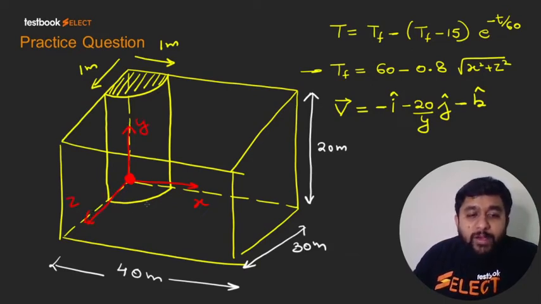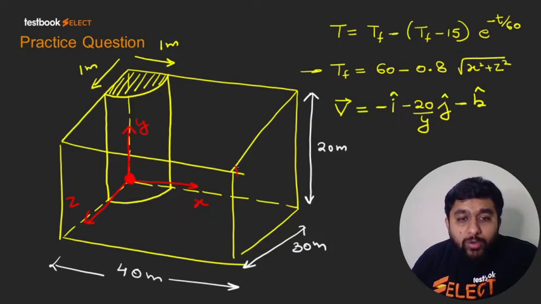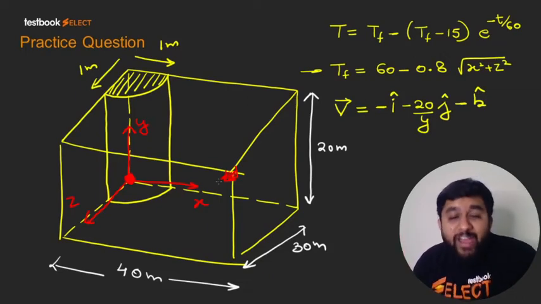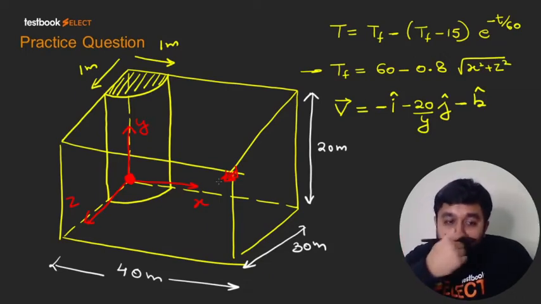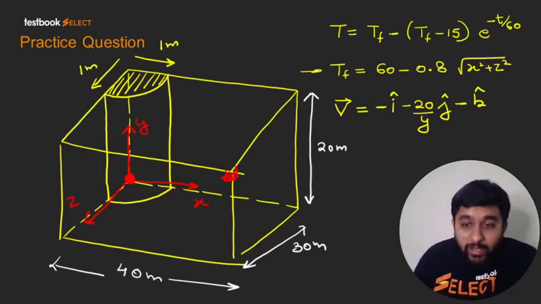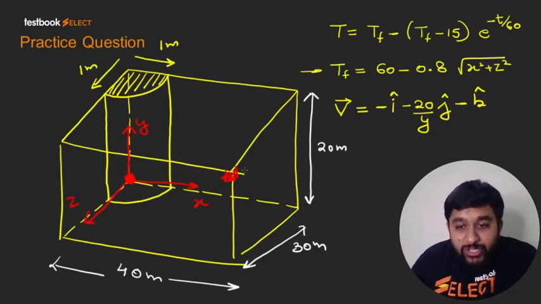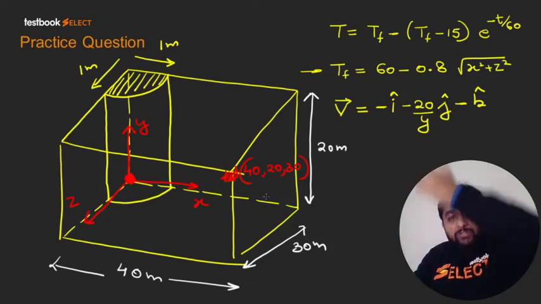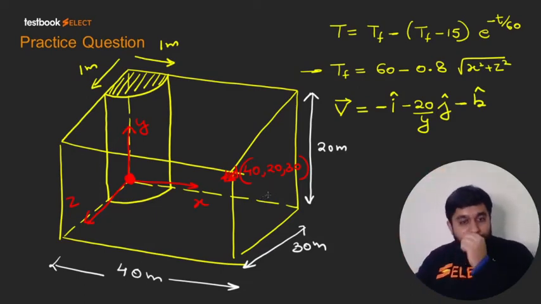And there is a small window, you can say, maybe for an exhaust fan at the other corner of the room. So obviously, if you want to write down the coordinates, these coordinates are going to be 40, 20 and 30, right? I think these will be the coordinates: 40 along x, 20 along y and 30 along z.